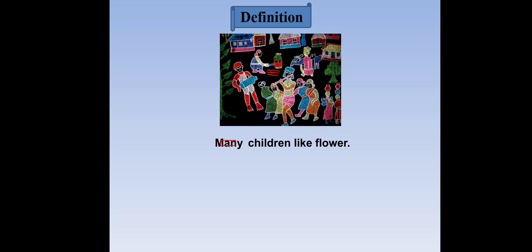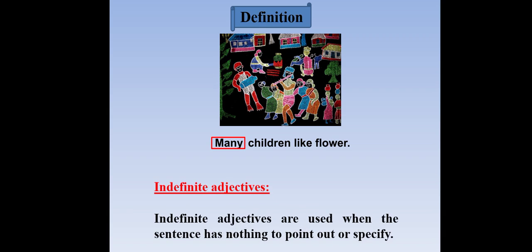Definition. Next one. Many children like flowers. Identifying adjective. Identifying adjectives are used when the sentence has nothing to point out or specify. Examples: any, such, more, etc. In those words, when identifying the noun, that's called an identifying adjective.